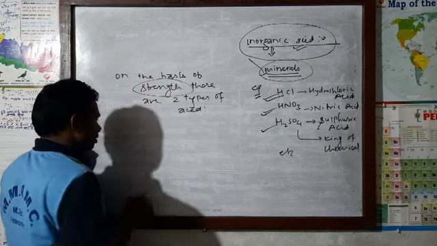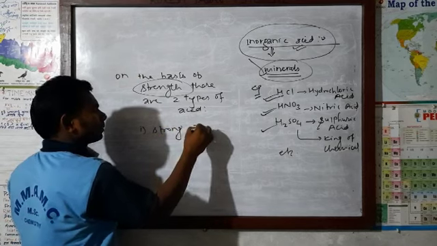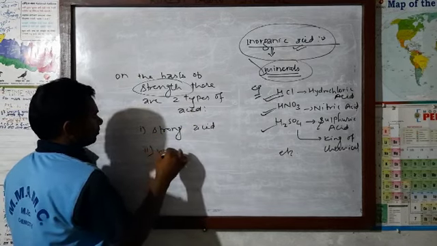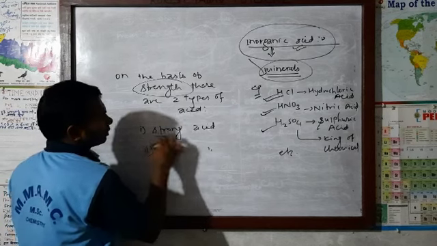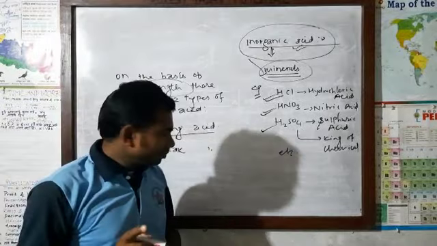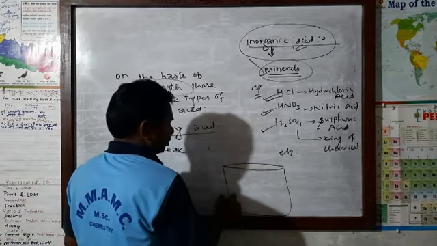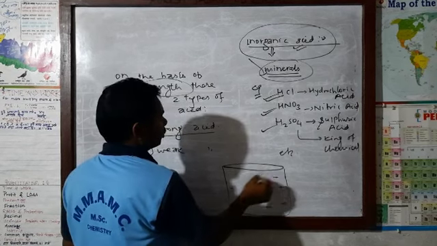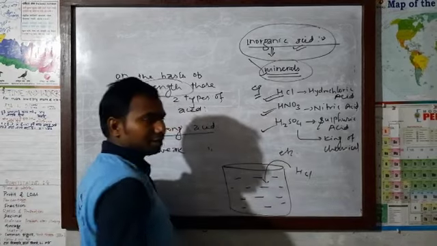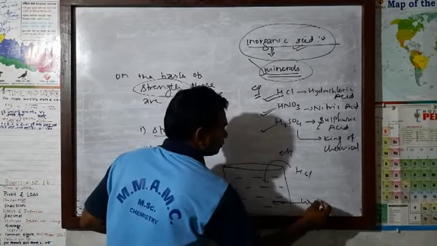Strength. One is strong acid. Another is weak acid. Now what do you mean by this strong acid? Strong acid is such type of acid which gives more hydrogen ion. Suppose here I put HCl only. Earlier we have discussed about this thing. Here is water.